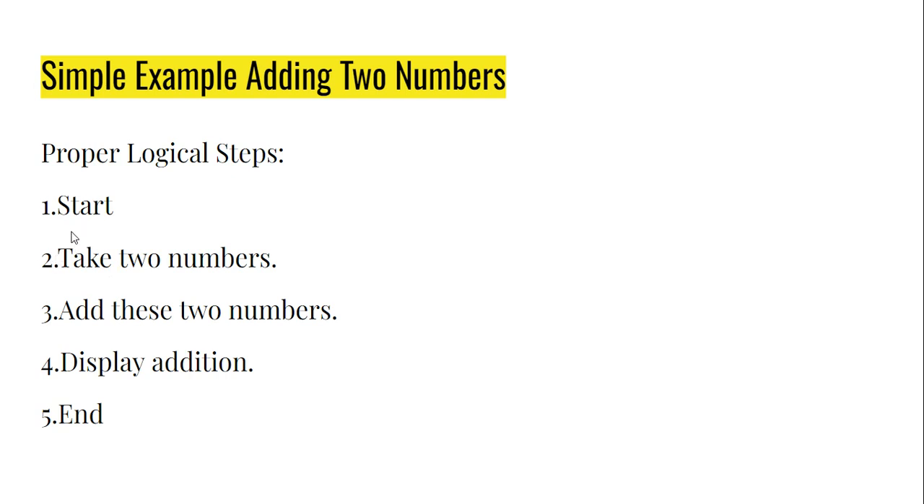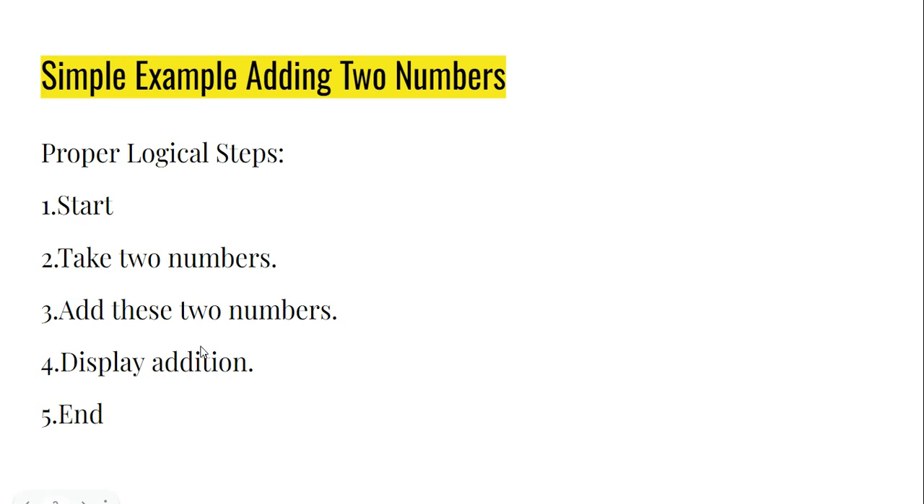So what are the steps we have to follow? Start, take two numbers, add these two numbers, display addition, and end. These are English statements I have written. But if I give such statements in this way to a programming language, for example Python, start, then take two numbers, add these two numbers, display addition, it will not work.